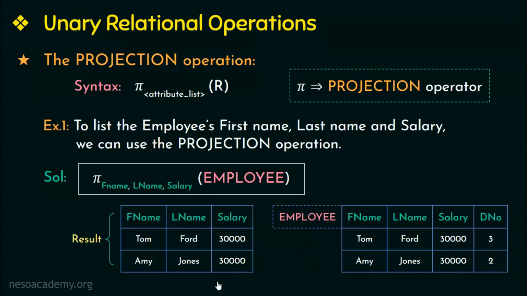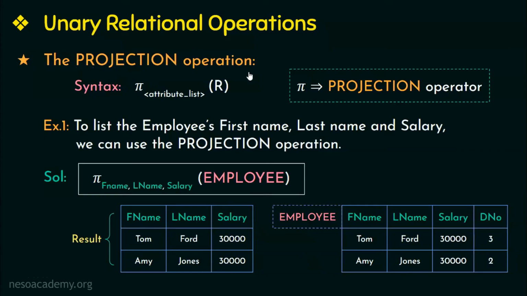Also, if I have two rows or two tuples with the exact same values, projection operation removes the duplicate tuples. That is, instead of Amy Jones, if I had Tom Ford over here, then these two tuples would be exactly the same. So here the projection operation will remove the duplicate tuple. And that is all about the projection operation.